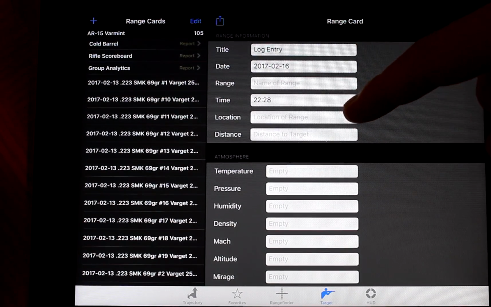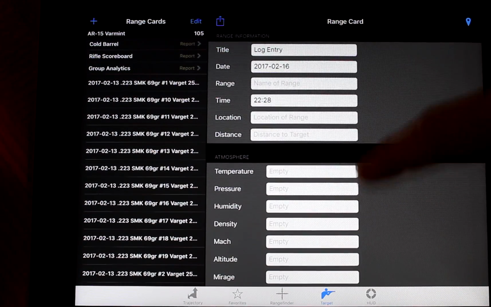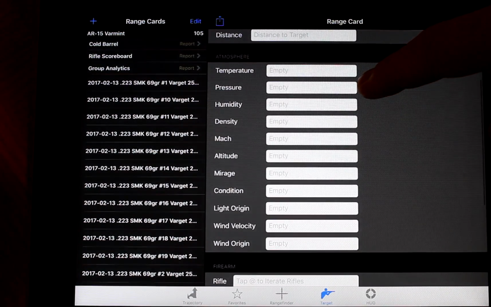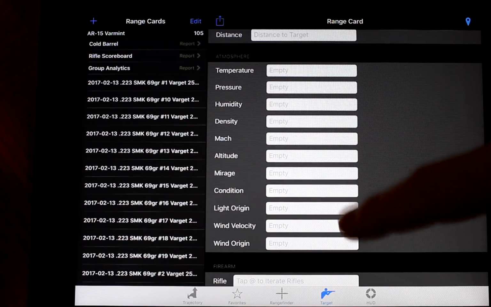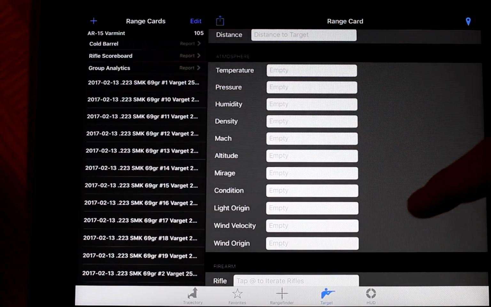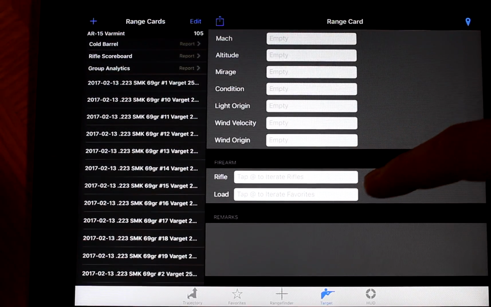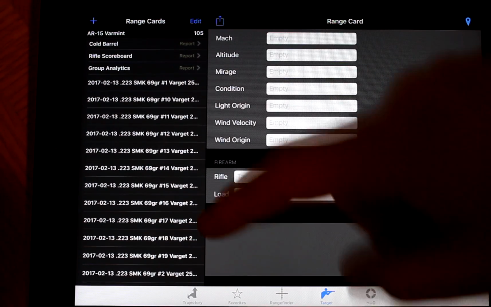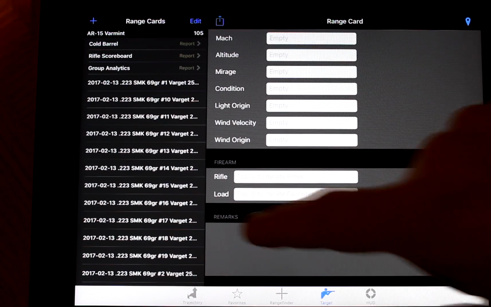Your location in the range, I guess, and distance to target. Then you can type in your atmospheric pressures, or your atmosphere. Bunch of different information there. And then your firearm. So this is, if you remember what he's saying on the trajectory tab or icon here,